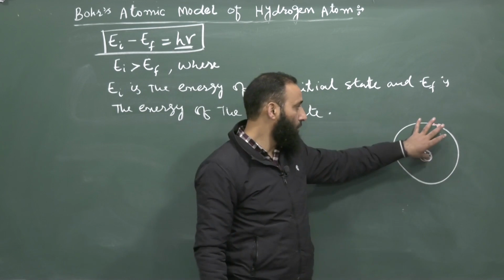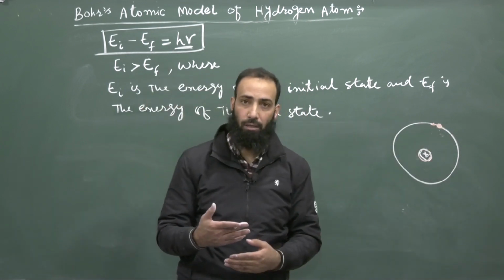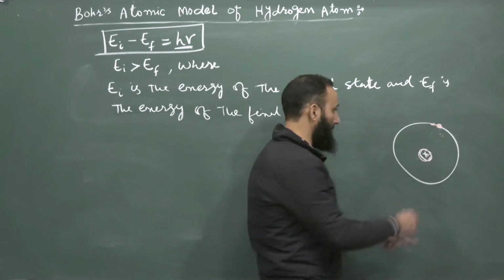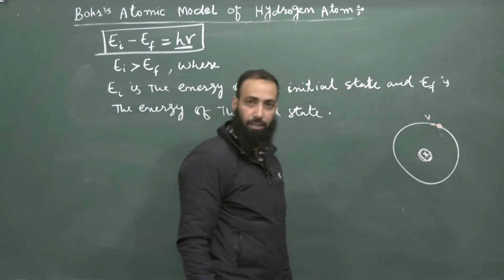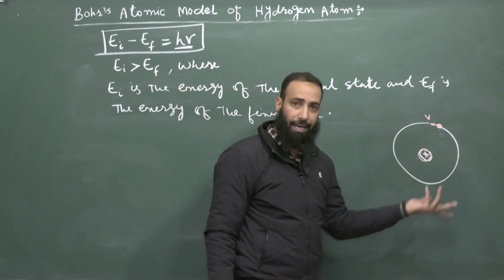So the total energy of the electron has one part due to its motion, because it is revolving around the nucleus with a certain velocity, suppose v. Because of this motion, it has a kinetic energy.